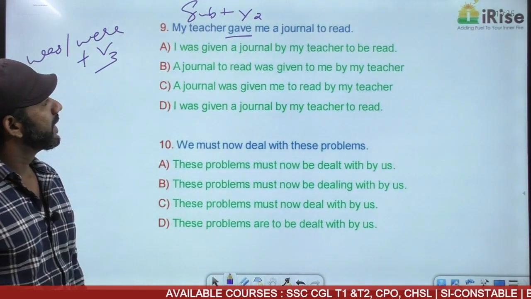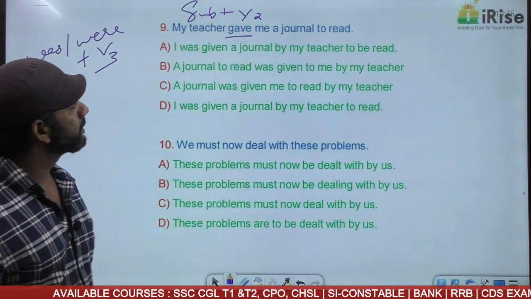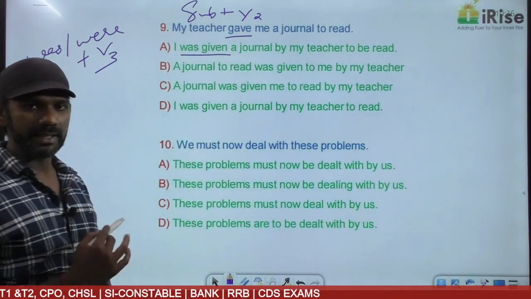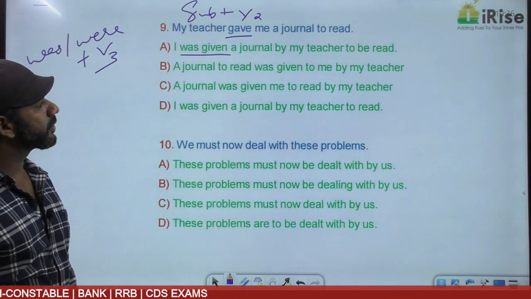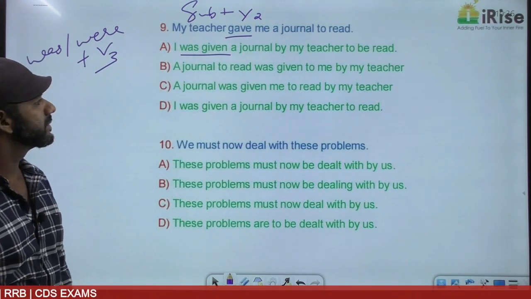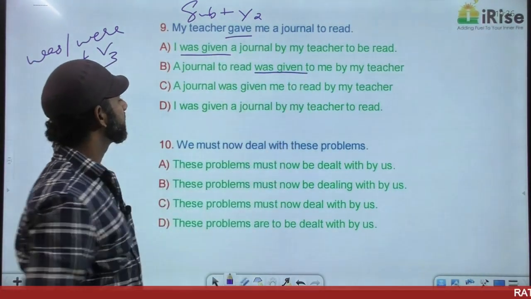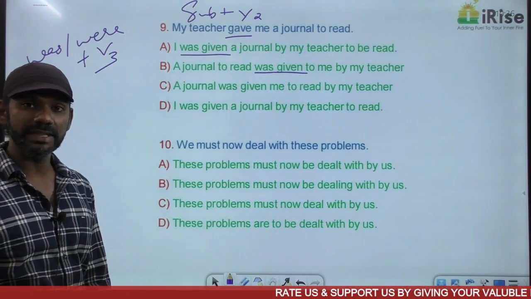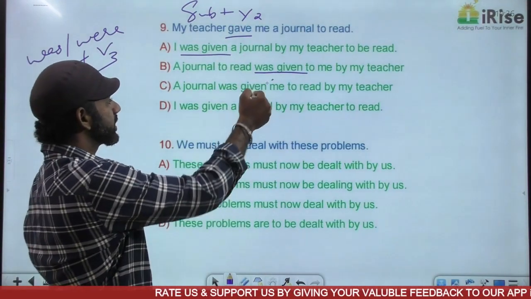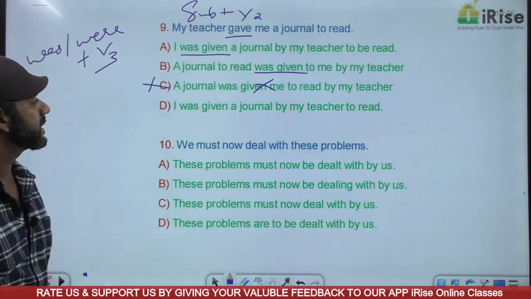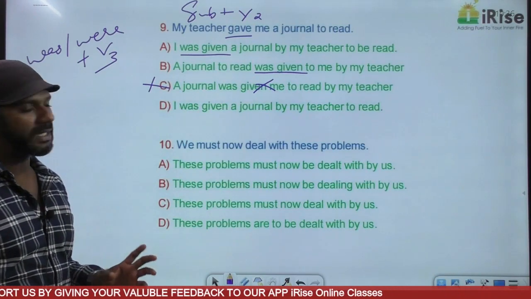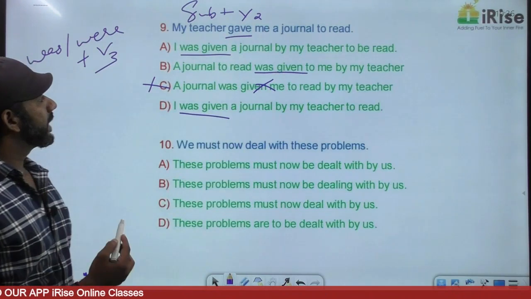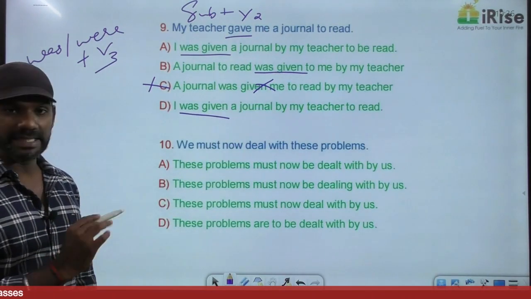Come to option 1. "I was given a journal by my teacher to be read." Was given is was plus V3. Leave it there. "A journal to read was given to me by my teacher." Was given is was plus V3. "A journal was given me." Was given me is wrong. Was given to me is correct. So option C is grammatically wrong. Eliminated. "I was given a journal by my teacher to read." Was given is was plus V3. So A, B and C, C is eliminated.